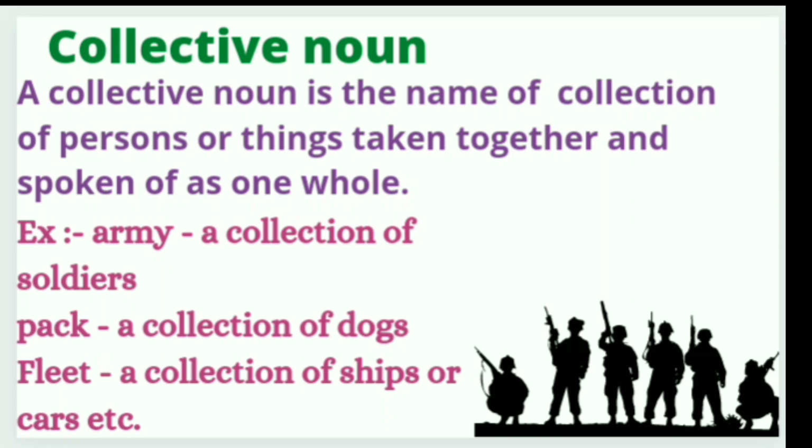Third kind of classification, we can say countable and uncountable nouns. So this is also one more way of classifying nouns. Most common nouns are countable. They have both singular and plural, but other common nouns are called uncountable and they have a singular but no plural form. For example, bread, we never say breads, or milk, we never say milks.